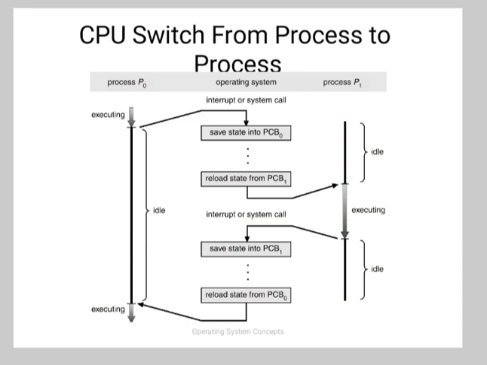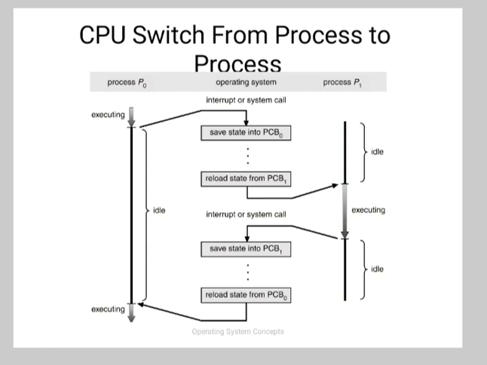Next is CPU switch from process to process. So this diagram shows the CPU switch from process to process. It consists of the process, operating system, and process P1. Now process P0 is executing.